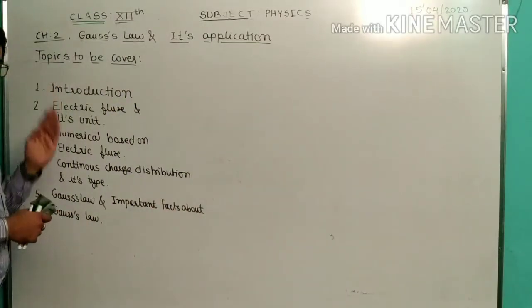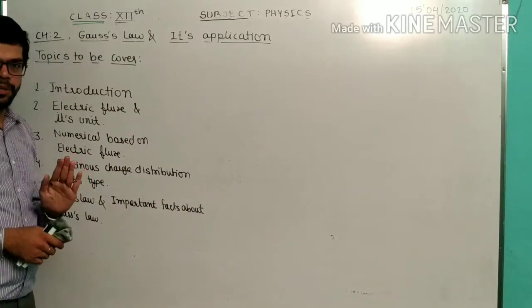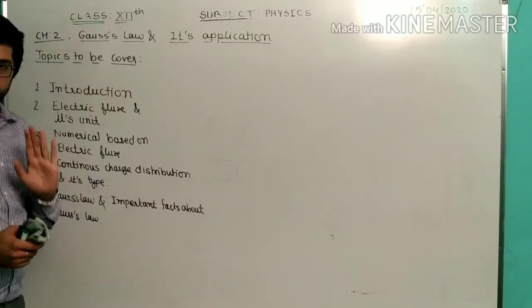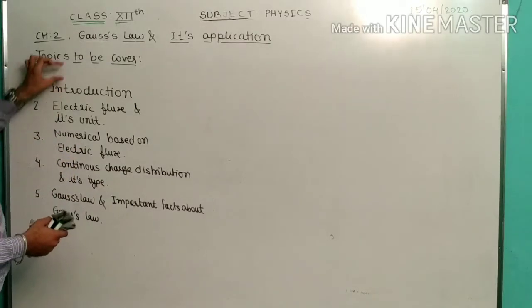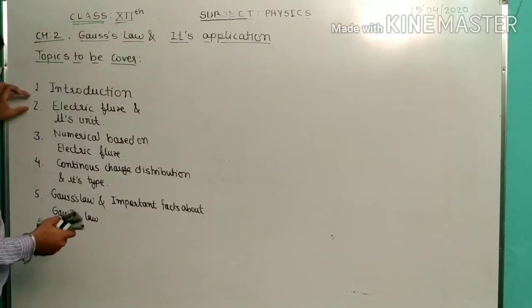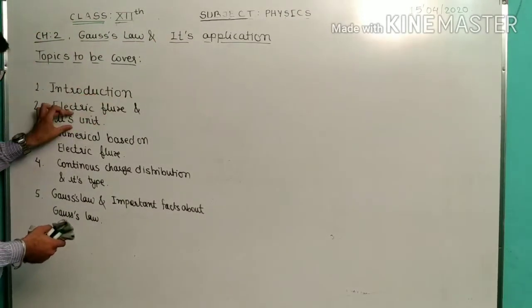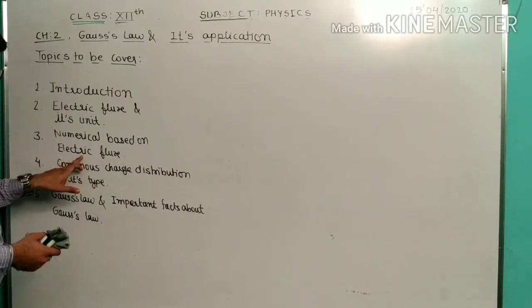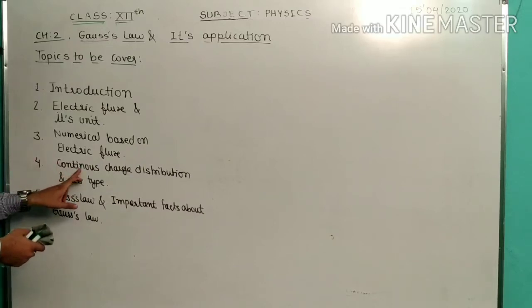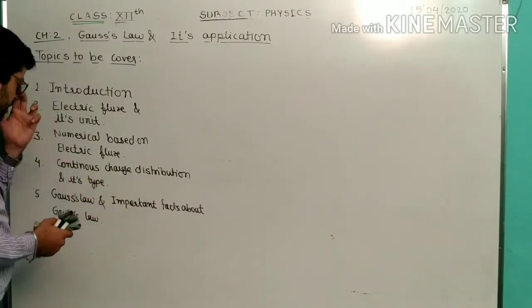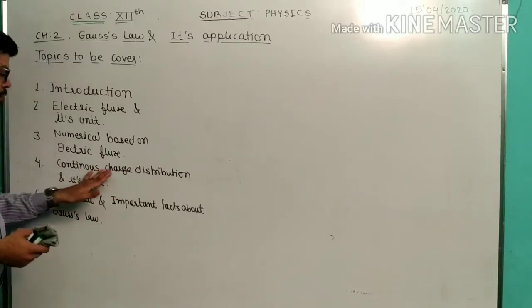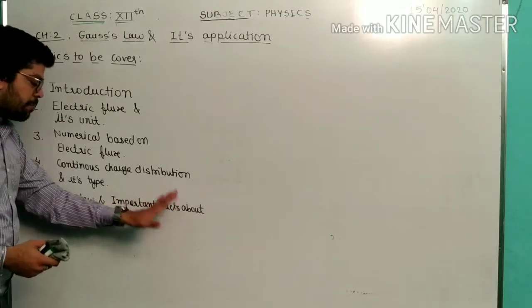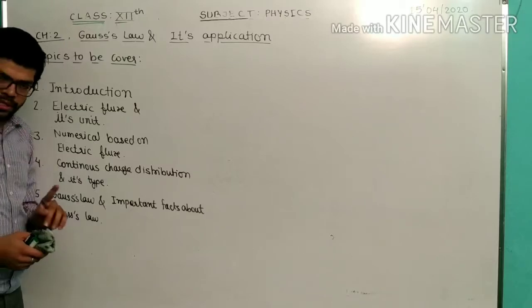So, what are the topics we are going to discuss here, which is very important to know about. After that, consecutively, we are going to talk about all the topics in detail. First, an introduction about why we are studying the Gauss law. Second, electric flux and its unit. Third, one numerical based on electric flux. Fourth, the concept of continuous charge distribution and its types. Fifth, Gauss law and its important facts. So let's start here.